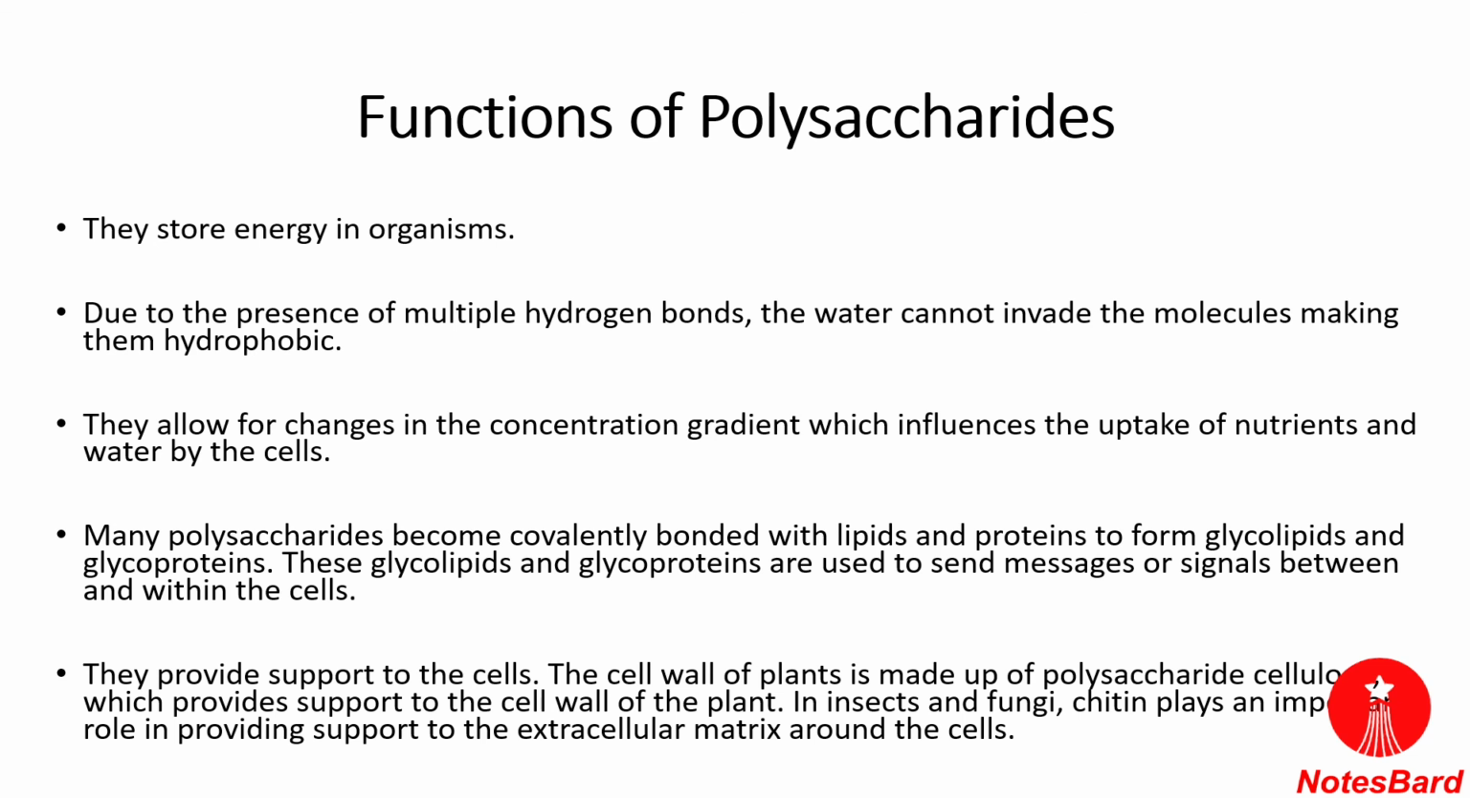The cell wall of the plants is made up of the polysaccharide cellulose, and it provides support to the cell wall of the plant. In insects and fungi, chitin plays an important role in providing support to the extracellular matrix around the cell. So these are all the important functions of the polysaccharides.